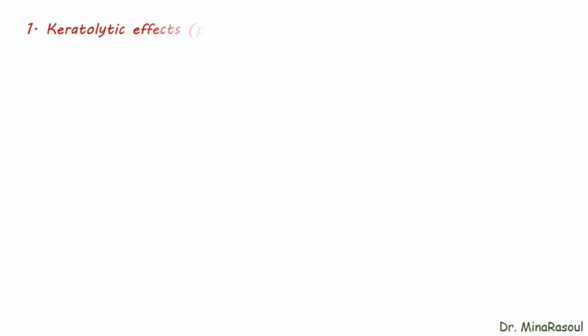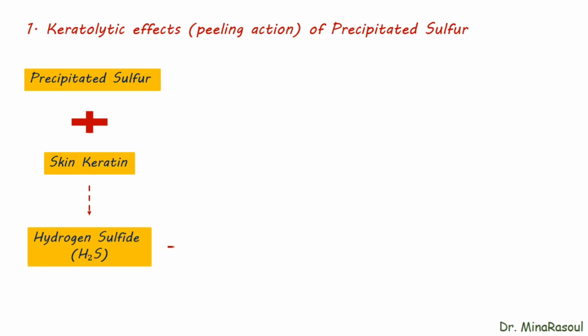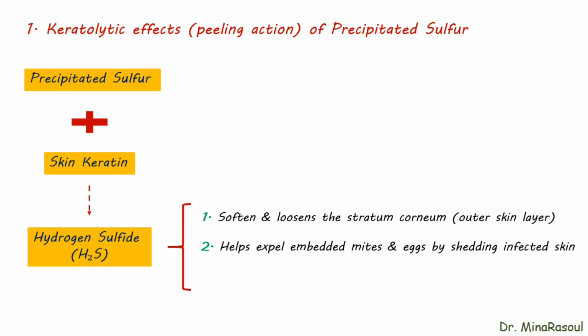Keratolytic effects, peeling action, of precipitated sulfur. Precipitated sulfur reacts with skin keratin producing hydrogen sulfide which leads to 1. Softens and loosens the stratum corneum, outer skin layer. 2. Helps expel embedded mites and eggs by shedding infected skin. 3. Reduces burrow formation, where mites lay eggs.